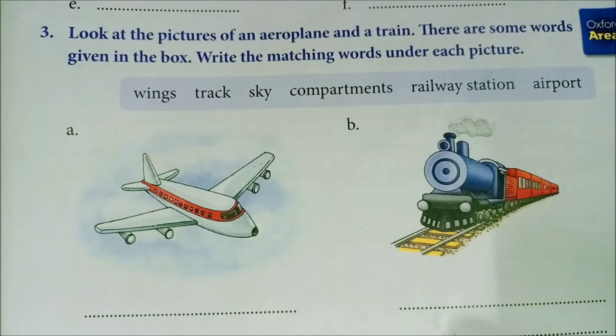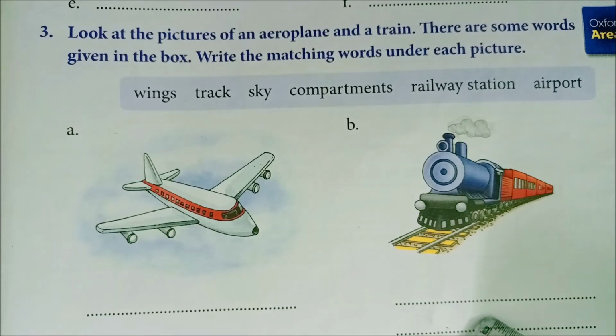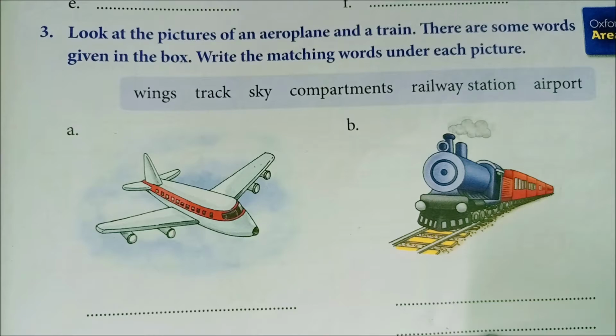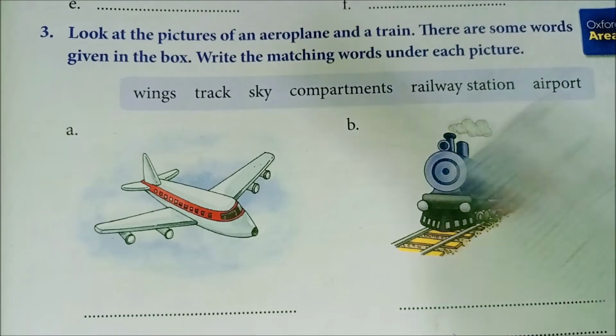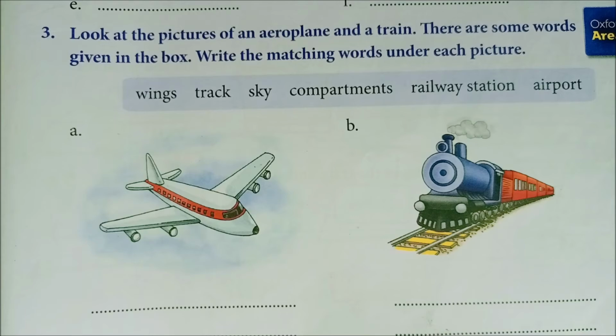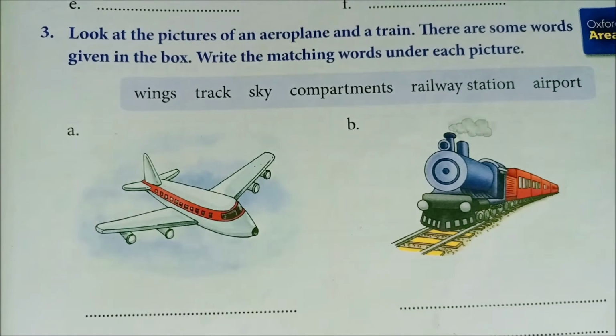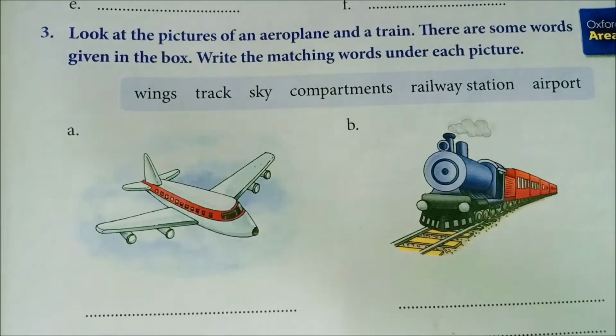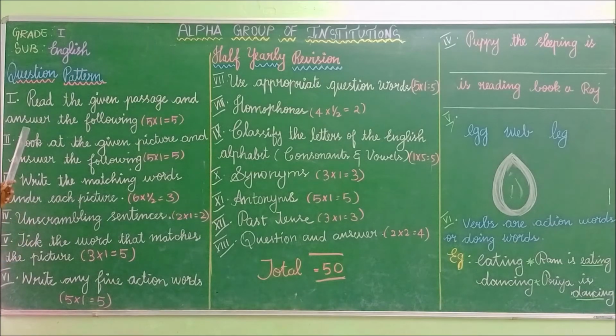Compartments. So have to write compartments under a train. Railway station. Railway station also have to write under a train. Airport. So have to write airport under aeroplane. Have you understood, children? How have to classify the words in the box under each picture? Have you understood, children? How to complete the reading comprehension and picture comprehension? And also in this class we have revised writing matching words under each picture.